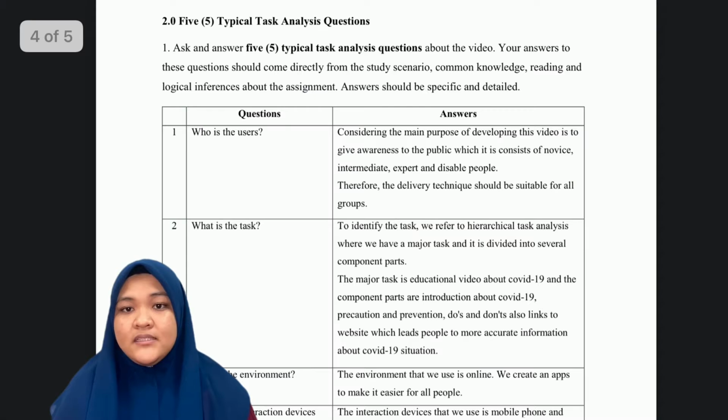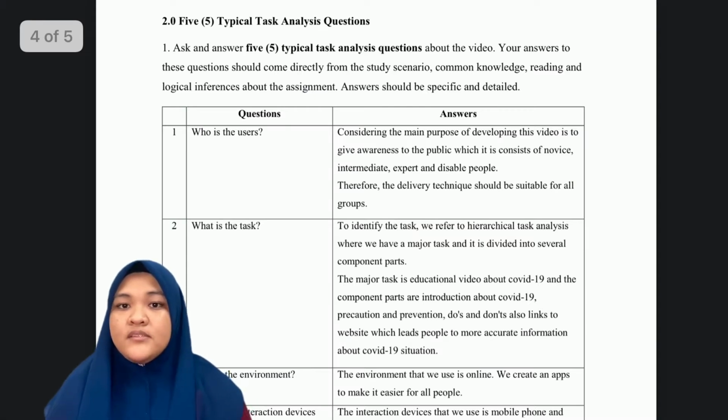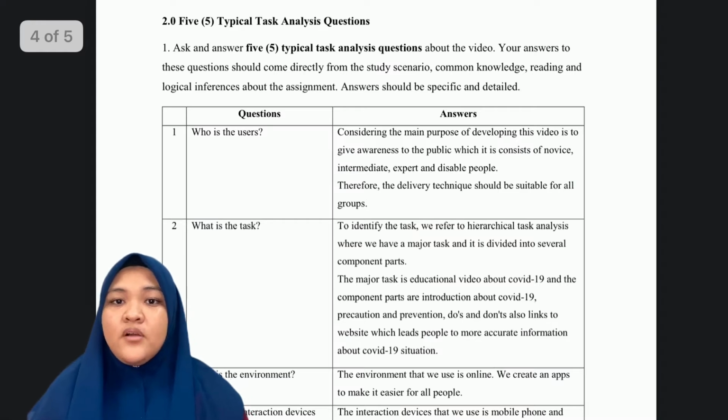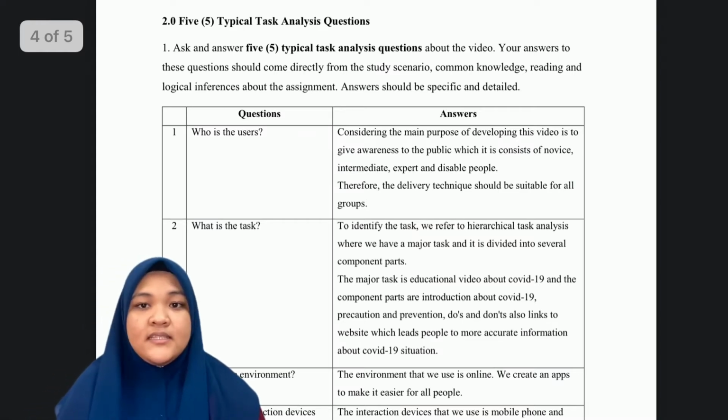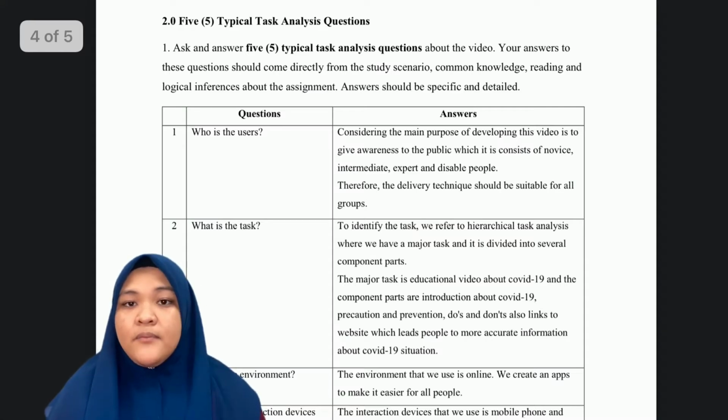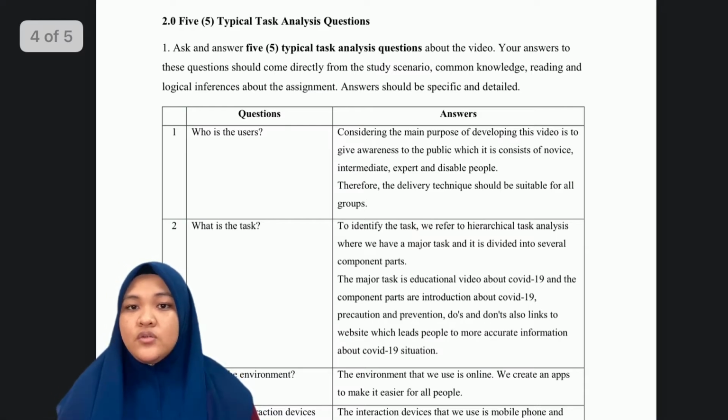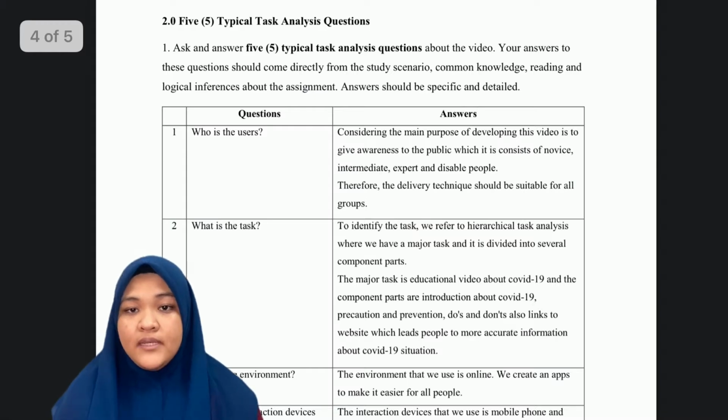To identify the task, we refer to the hierarchical task analysis, where we have a major task and it is divided into several component parts. The major task is the educational video about COVID-19, and the component parts are introduction about COVID-19, precaution and prevention, do's and don'ts, also links to the website which leads people to more accurate information about the COVID-19 situation.